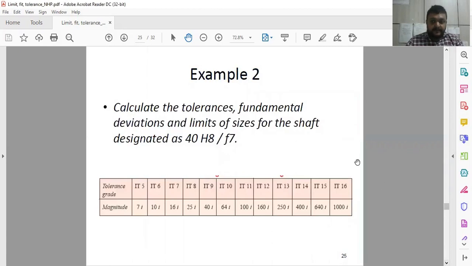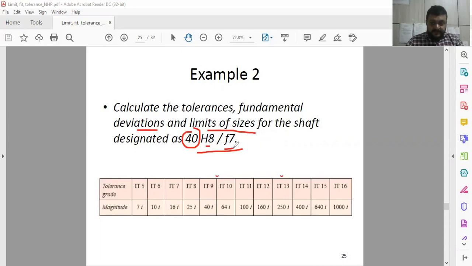Now, the second example is based on the calculation of the tolerance. We have to calculate the fundamental deviations and limits of size of the hole and shaft for 40 H8 H7. 40 is the basic dimension, 40 mm, H8 for the hole system, H7 for the shaft system.